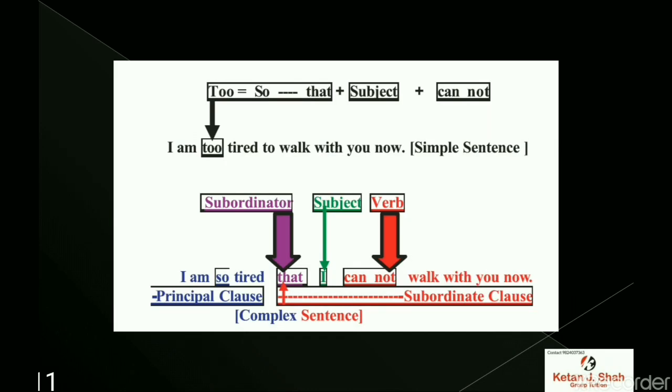Now, too equals so that plus subject plus cannot. When too is given, this formation is used. I am too tired to walk with you now. I am so tired that I cannot walk with you now. So, I am so tired is the principal clause, and that I cannot walk with you now is the subordinate clause.